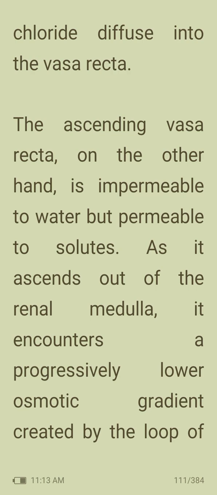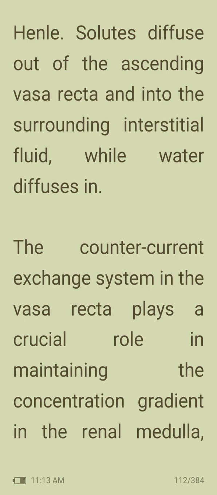The ascending vasa recta, on the other hand, is impermeable to water but permeable to solutes. As it ascends out of the renal medulla, it encounters a progressively lower osmotic gradient created by the loop of Henle. Solutes diffuse out of the ascending vasa recta and into the surrounding interstitial fluid, while water diffuses in.